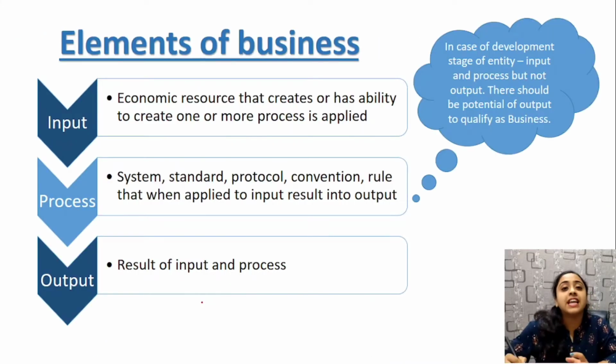Next come the elements of business. Inputs, the resources and all. Processes, that means a set of activities, rules, standards, protocols, conventions, etc. A system that allows inputs to get converted into outputs. And what is output? The result of inputs is known as output.